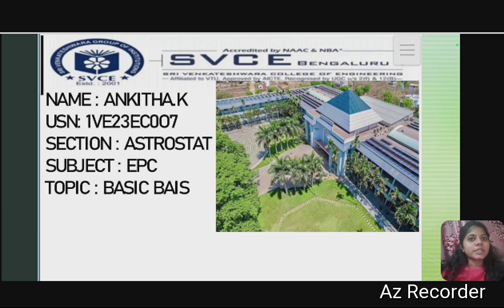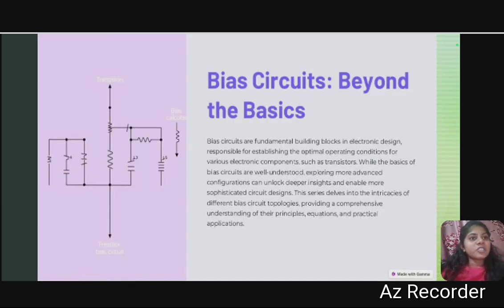Section Astrostat. Subject EPC. Topic today: I want to discuss the basic bias circuits beyond the basics. Bias circuits are the fundamental building blocks in electronic design, responsible for establishing the optimal operating conditions for various electronic components such as transistors. While the basic bias circuits are well understood, exploring more advanced configurations can unlock deeper insights and enable more circuit designers.